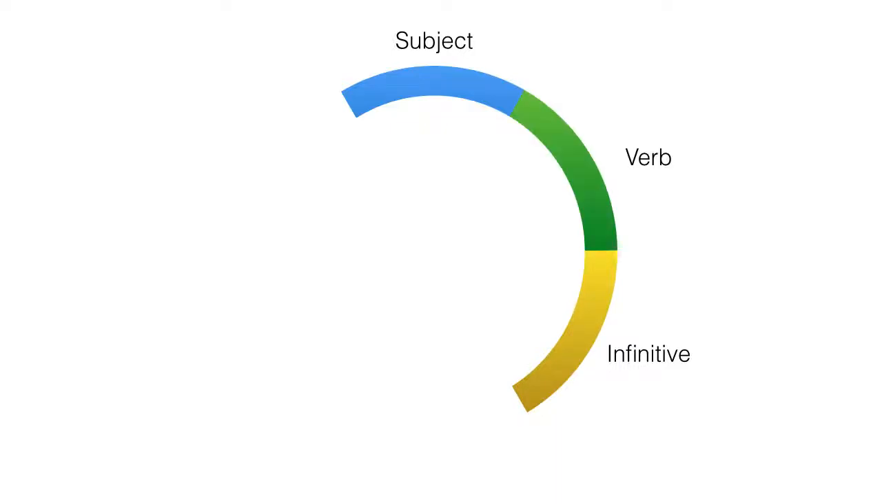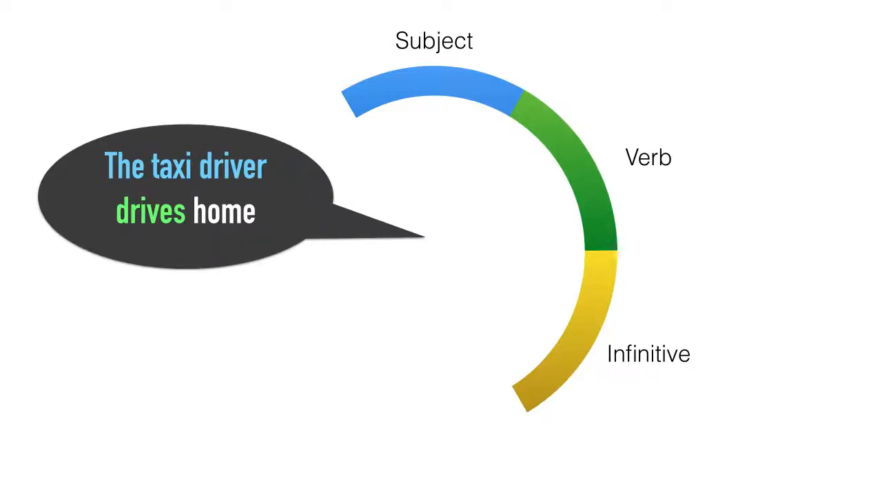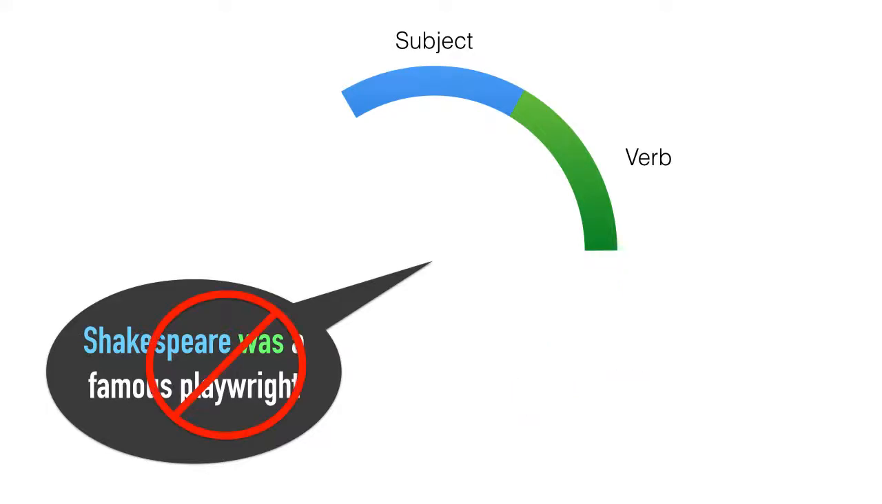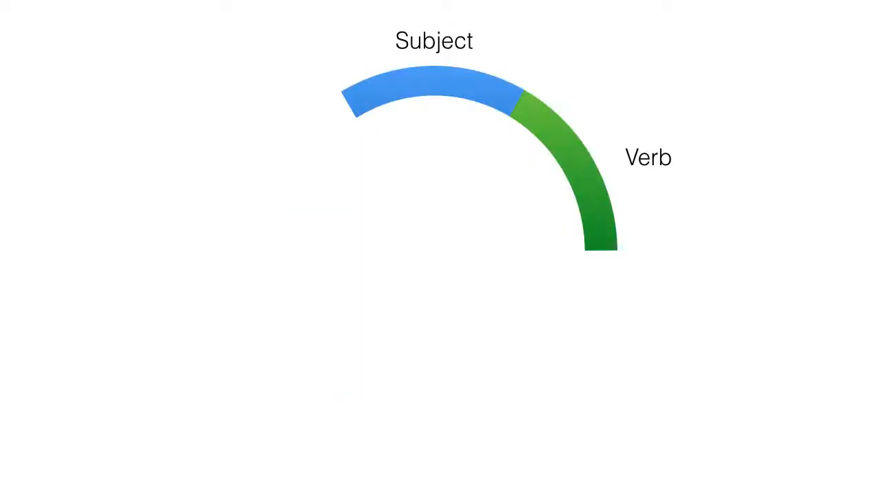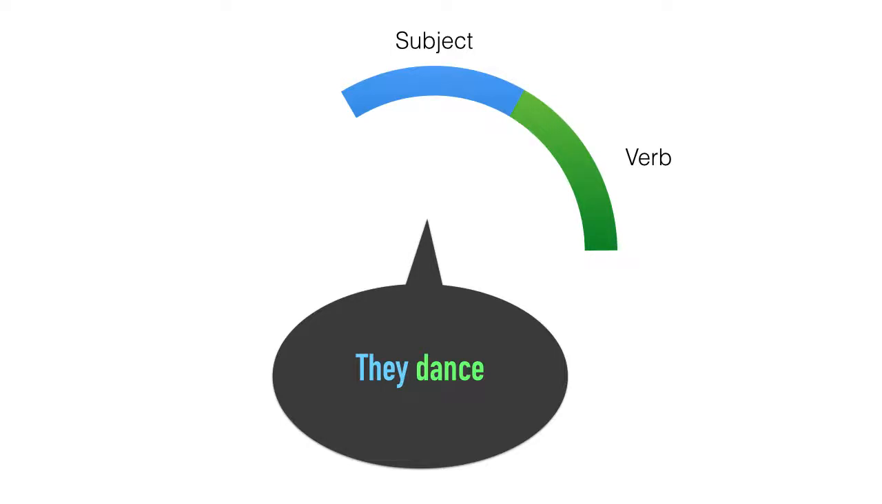We no longer have to eat. Now we have Cookie Monster eats cookies, the taxi driver drives home, and Shakespeare was a famous playwright. Unless he wasn't, and it's all just a hoax, like the earth being round. Anyway, lots of sentences work this simply. He walks, she runs, they dance.